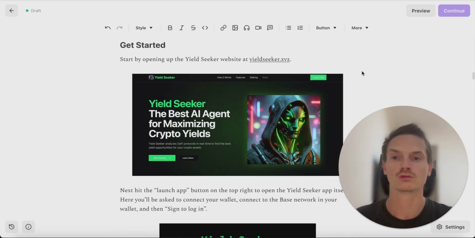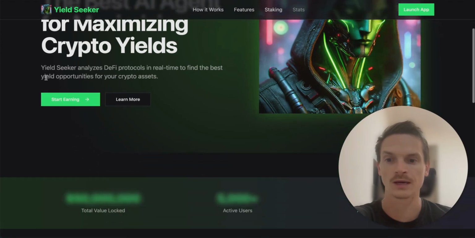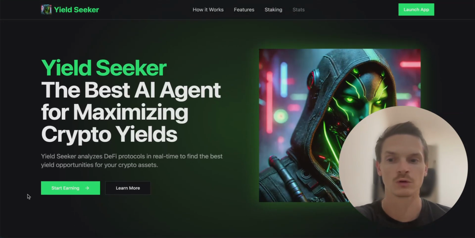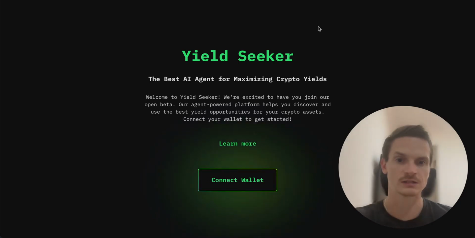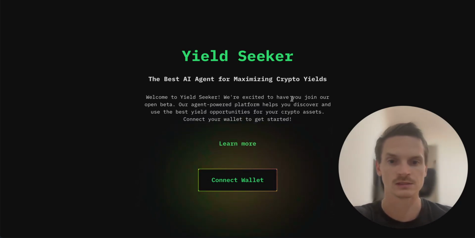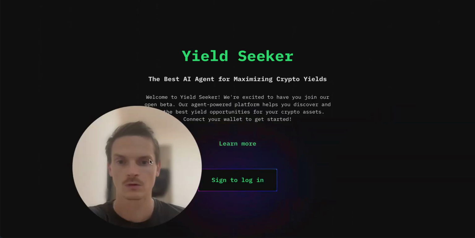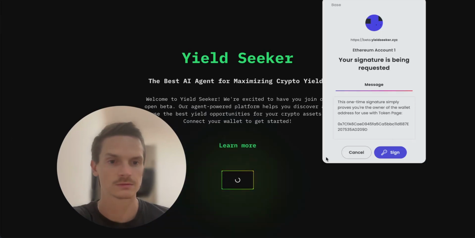Now, to get started, open up the website. This is our homepage. You can see a little bit about how it works. But really, we want to go into the app, which you can do by clicking here, and that will open it up. Right, so now the first thing you want to do is connect your wallet. So let's see which wallet is going to open up for me. Brave Wallet. Cool. And then sign to log in.